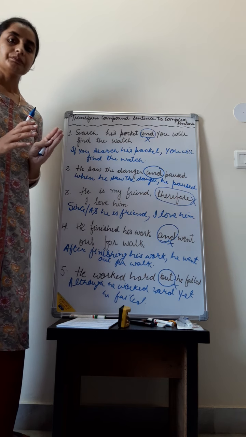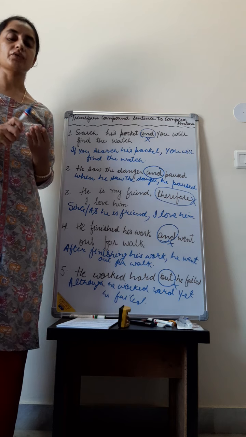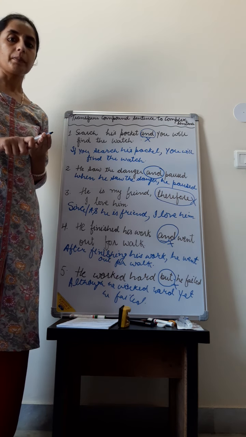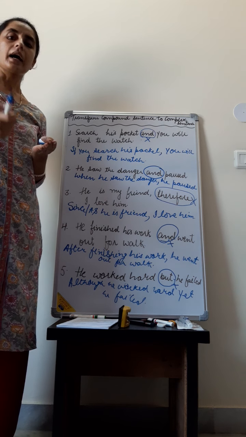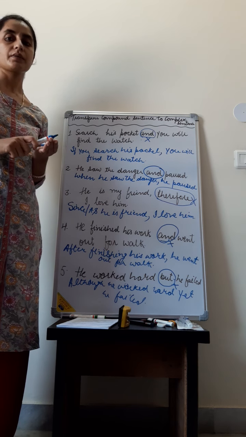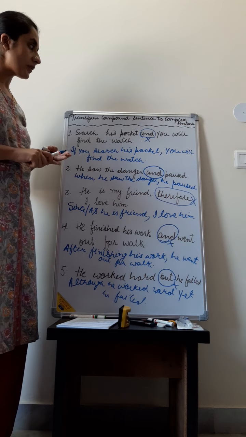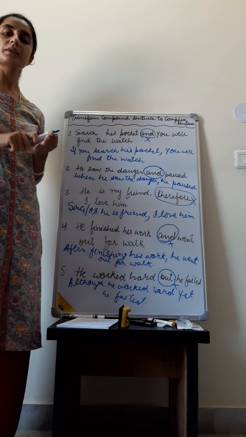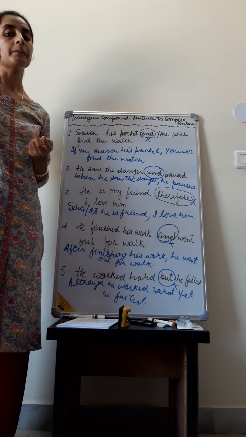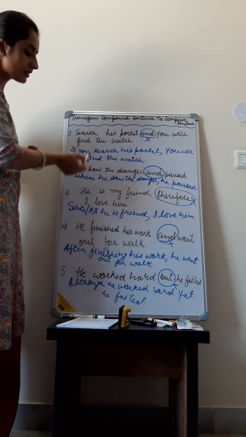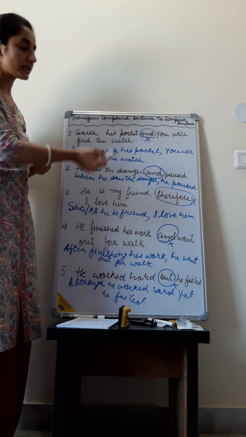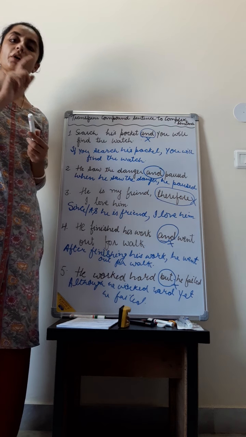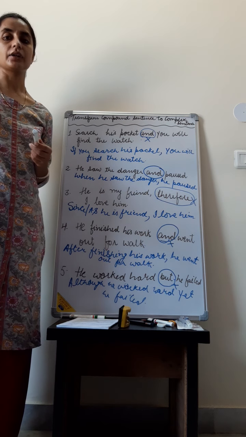So with this, we have completed the transformation of simple sentence to the compound and complex sentence, and today we did the transformation of compound sentence to complex sentence. Even if we have to do the transformation of complex sentence to the compound sentence, it is done in a similar way, in the same way, only remove the conjunctions of the complex sentence and add the conjunctions of the compound sentence.